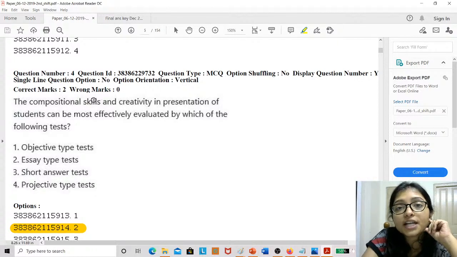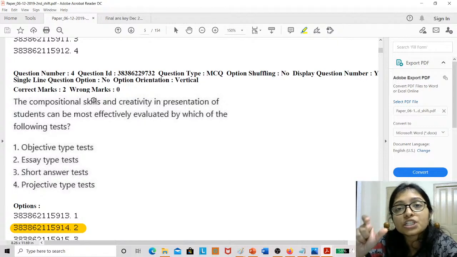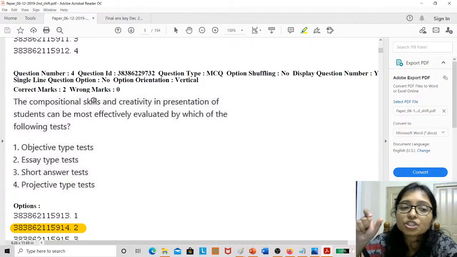Compositional skill means when you are writing any essay, how you are composing it, how well you are writing, how is your writing skill. When you are doing projective type, short type or objective type questions, compositional skill and writing skill are not used.